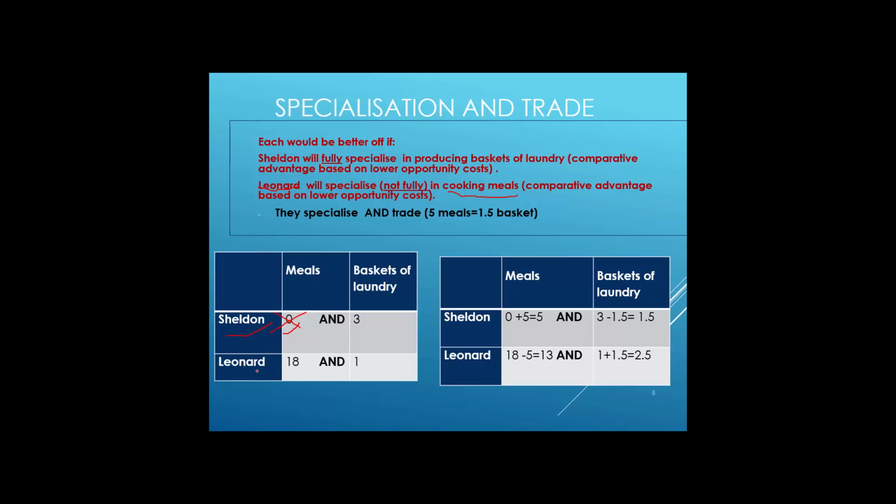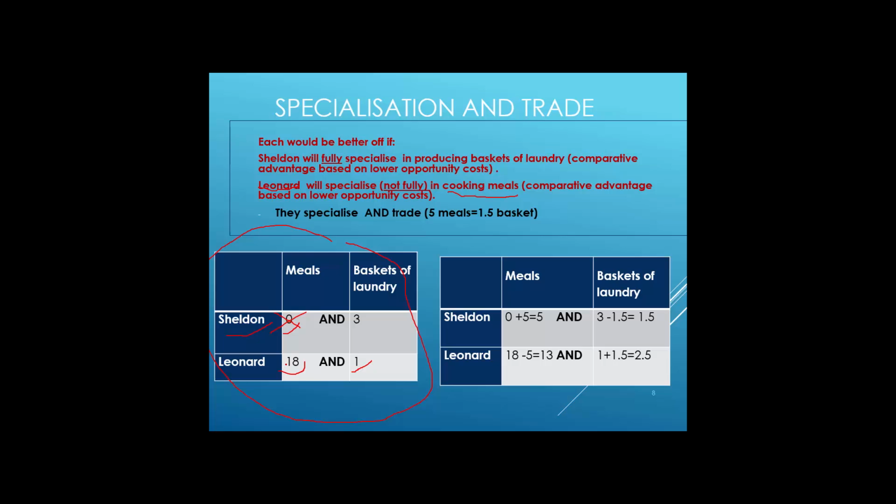For Leonard, he didn't want to fully specialize in preparing meals. He still wants to have one basket of laundry, and the rest of the time he will spend on preparing 18 meals. It means this table is showing you specialization based on comparative advantage. Now, of course, Sheldon needs to eat, so she will approach Leonard asking him for meals.